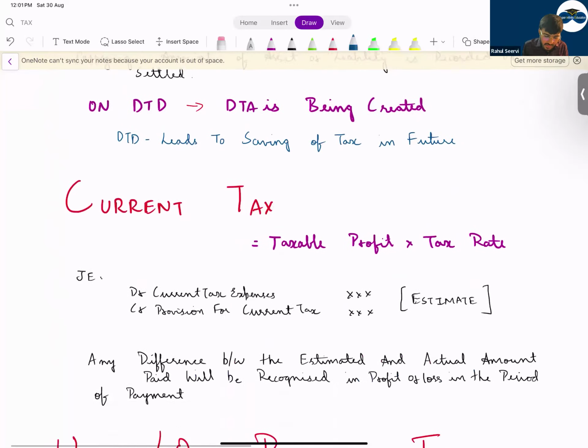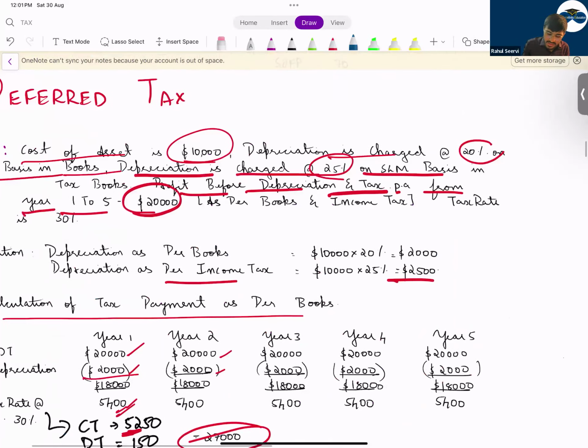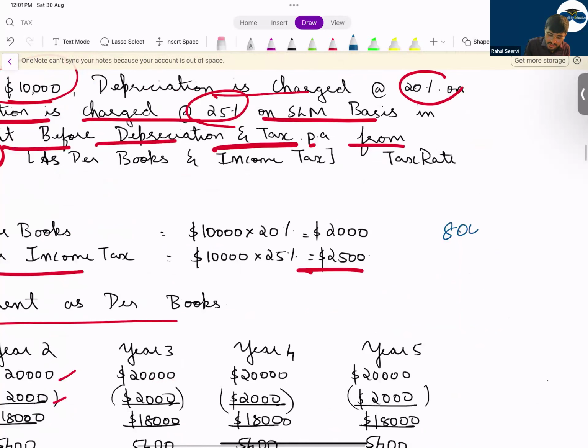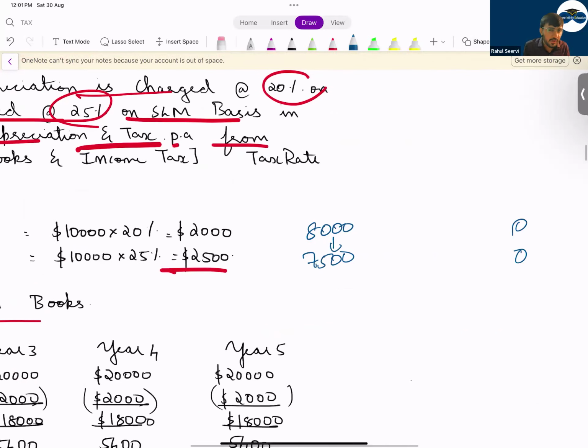If you see in this question, the asset value was 10,000. So my carrying amount was how much? 8,000. Here it is 7,500. So the difference is there for some period. At the end of the 5th year, both will become 0.